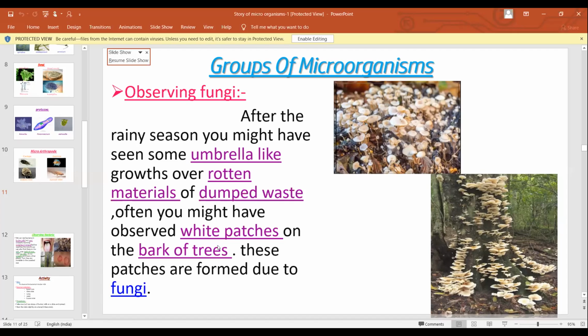Often you might have observed white patches on the bark of the trees. These white patches grow on the bark of the trees.